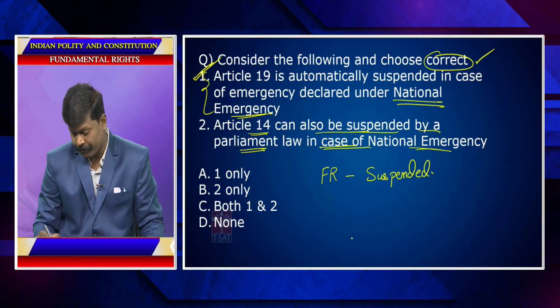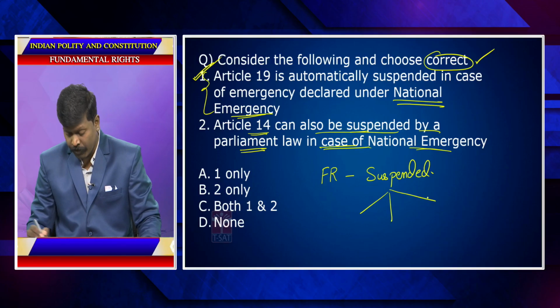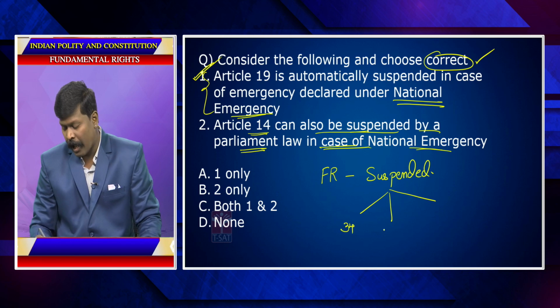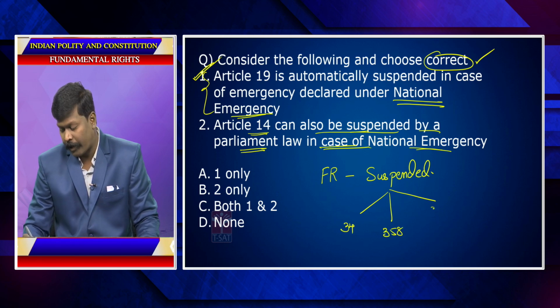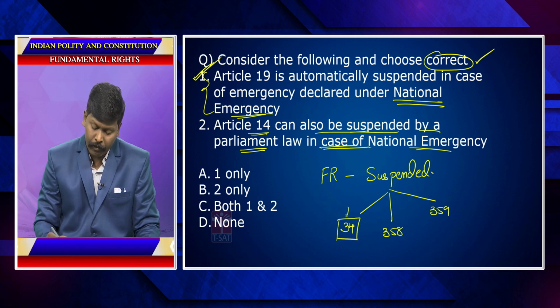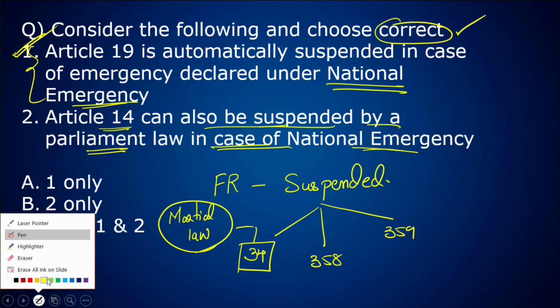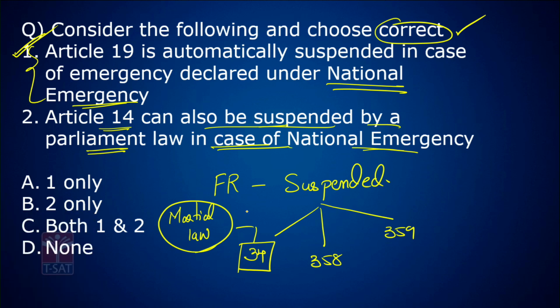Fundamental rights can be suspended according to 3 circumstances: Article 34, Article 358, and Article 359. According to Article 34, whenever military rule or martial law is imposed in India, fundamental rights can be suspended. It was never imposed till now, so there is no restriction on your fundamental rights.